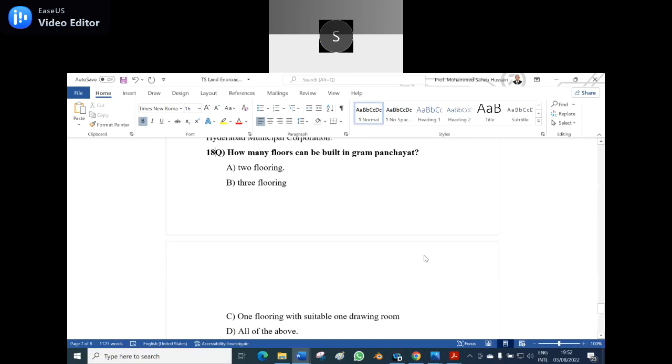Sir, option A. Option C, one flooring. No, two floorings, yes, recently. It is a two-flooring option. A, two is the flooring. A is the answer for the 18th question.